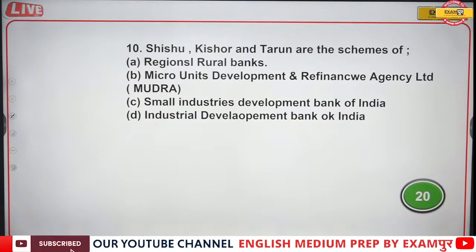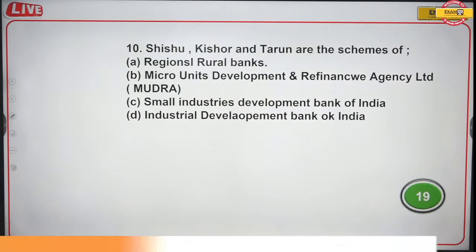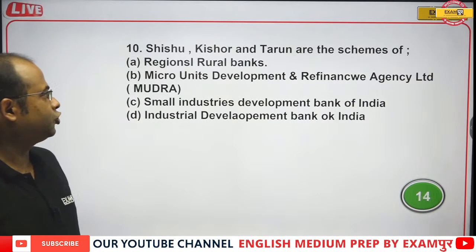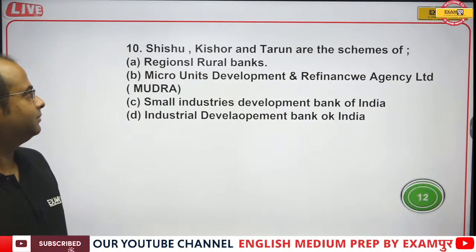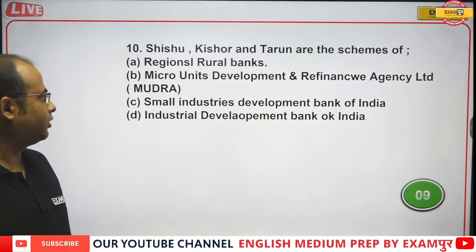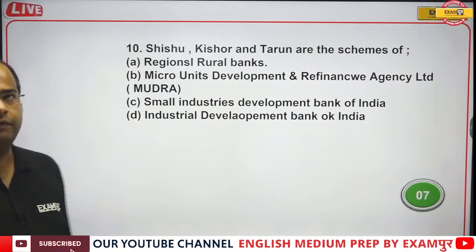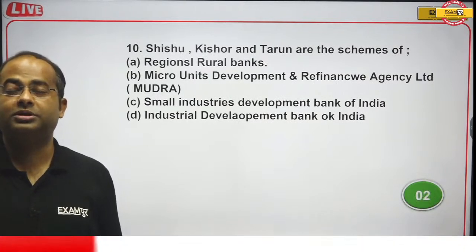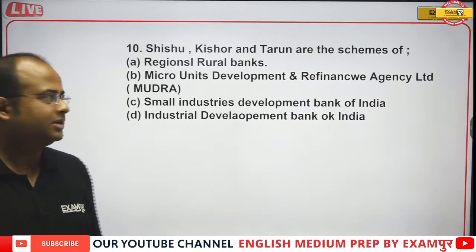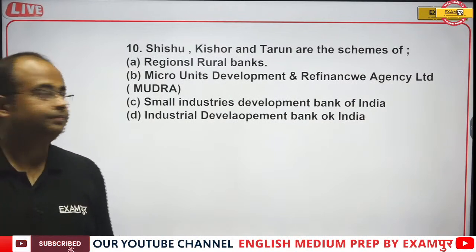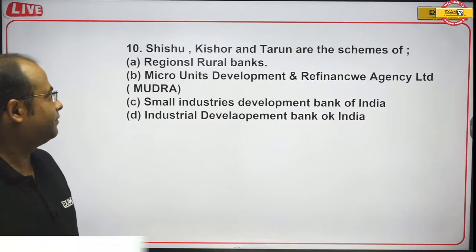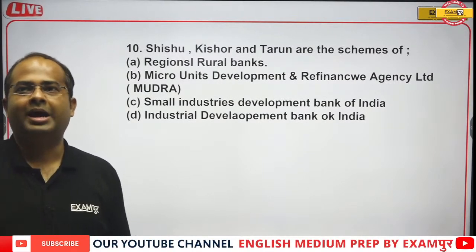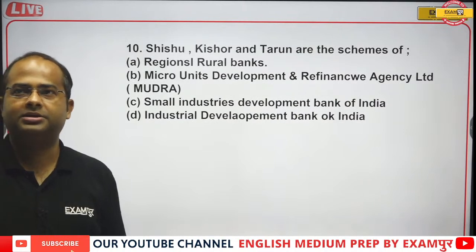Now come to the next question. Shishu, Kishore and Tarun are the schemes of which plan? Regional Rural Banks, Microunits Development and Refinance Agency, Small Industries Development Bank of India, Industrial Development Bank of India. Shishu, Kishore and Tarun, this is the scheme of which bank, which authority, guys? Your timer has already started. Please answer the question.